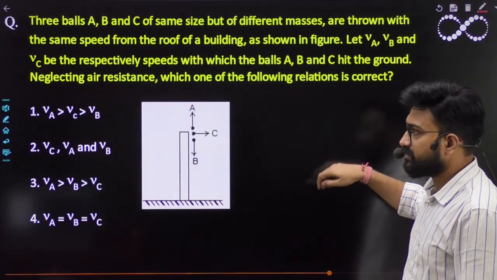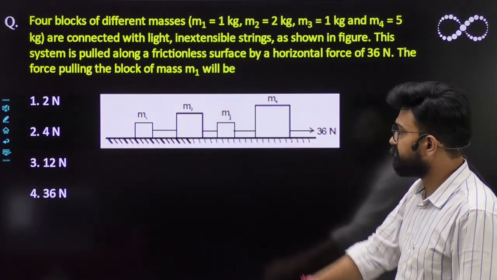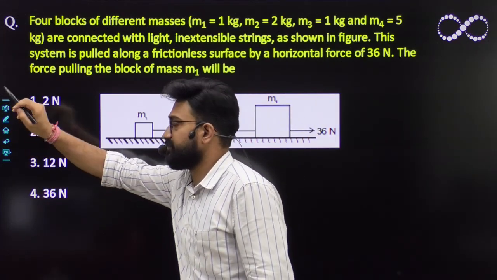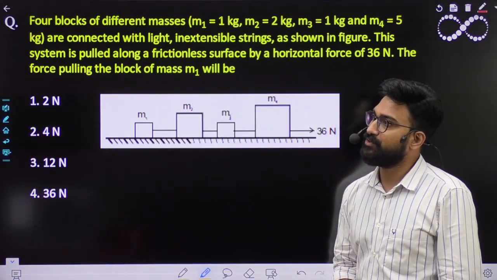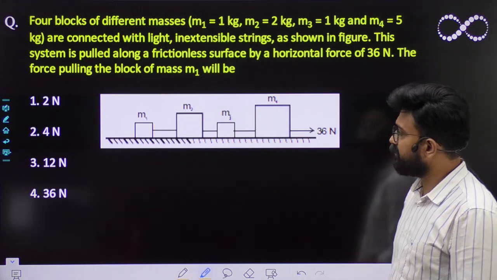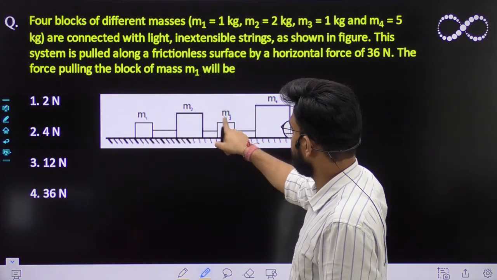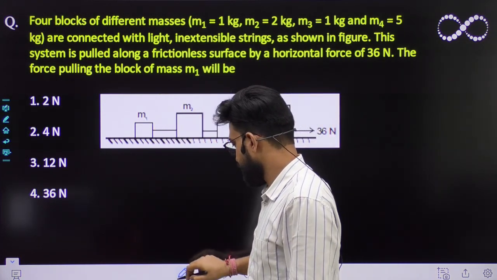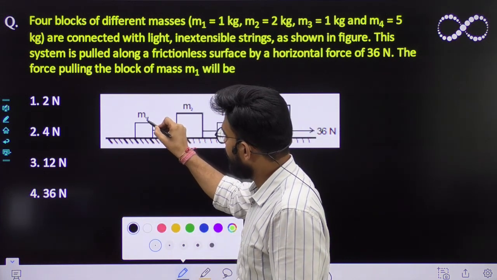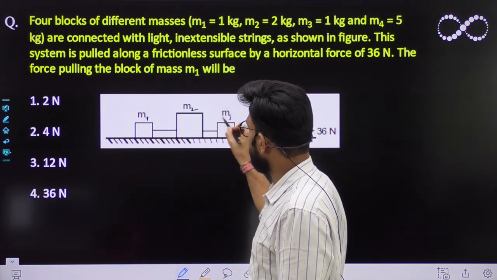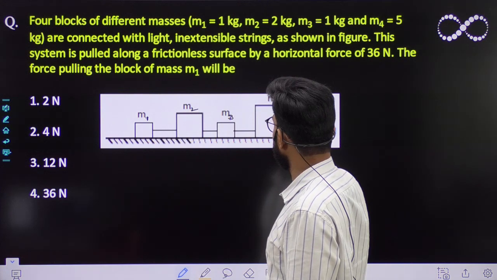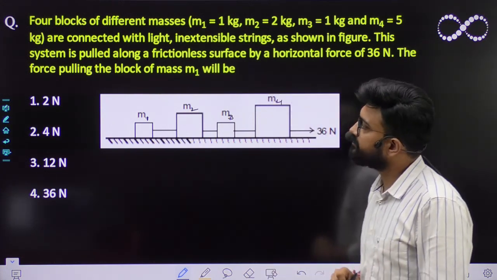Okay, let's do the next question. This is a very simple question that came in your examination. So tell me the answer. This is M1, this one is M2, this one is M3 and this one is M4 block.